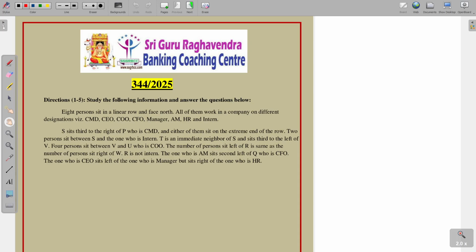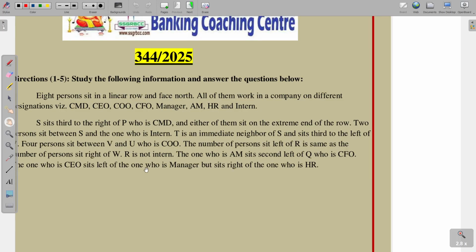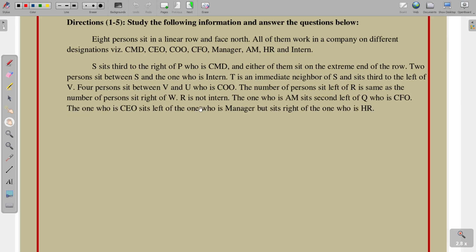In this class we will discuss paper number 344. See the first one, directions 1 to 5. Study the following information carefully and answer the given questions below. 8 persons sit in a linear row and face north. All of them work in a company of different designations like CMD, CEO, COO, CFO, manager, AM, HR and intern. So here we have totally 8 persons.